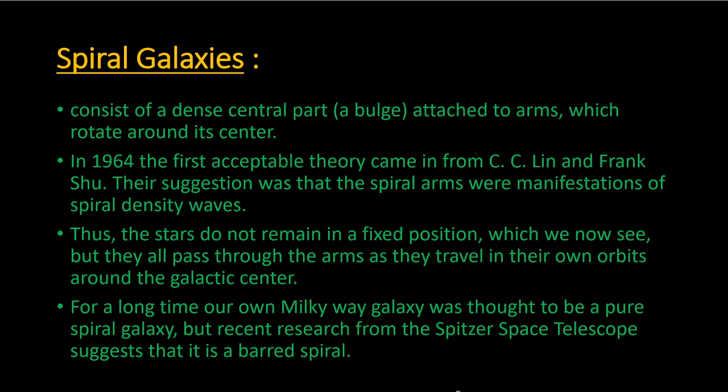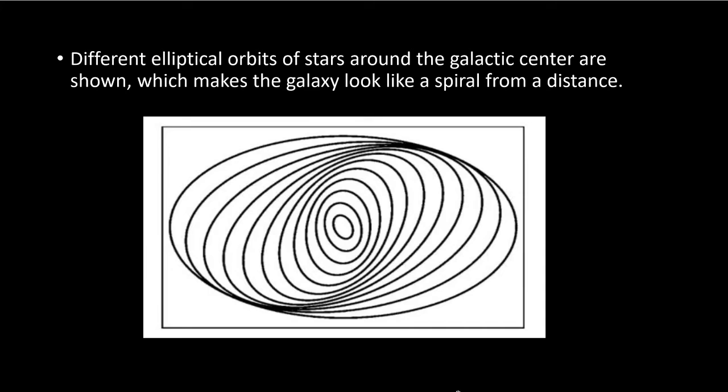For a long time, our Milky Way galaxy was thought to be a pure spiral galaxy, but recent research from the Spitzer Space Telescope suggests that it is a barred spiral galaxy. We have seen what a barred spiral galaxy is, right? Next slide. This is a diagram of the spiral galaxies. You can see how it is formed. Next slide.